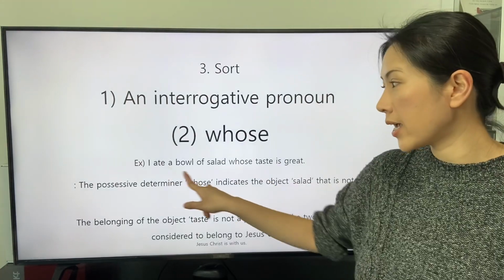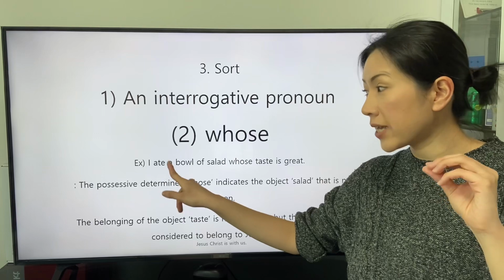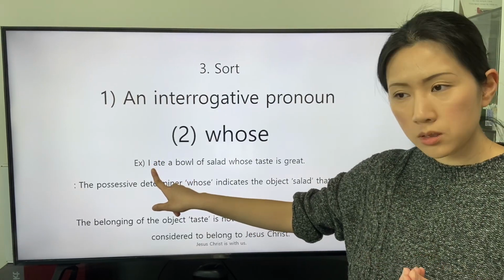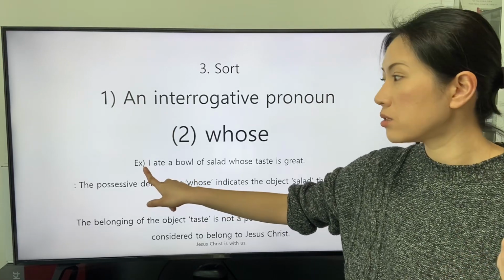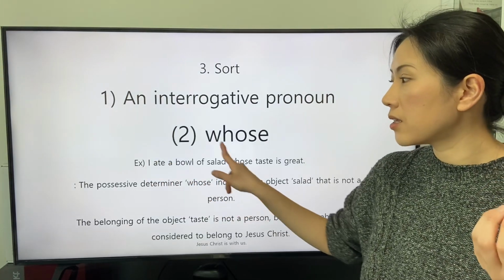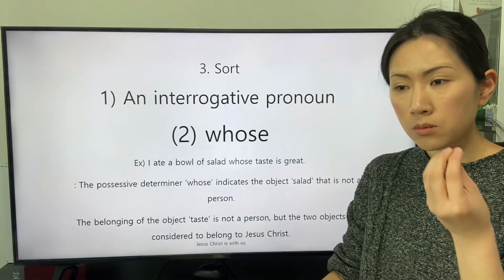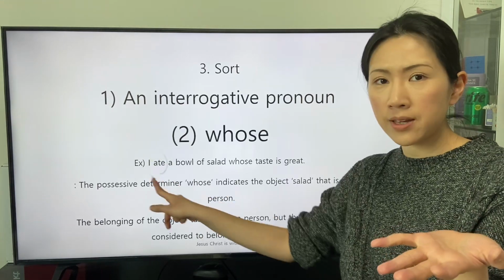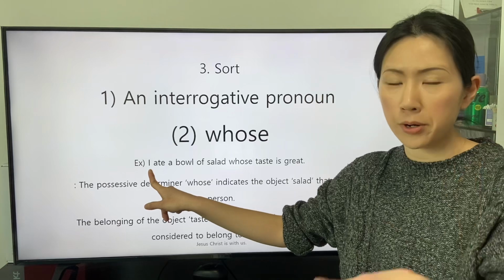The object indicated by a phrase of a noun, a bowl of salad, is the object of the transitive verb ate, actualized by the speaker as the subject. So the object that is not a person belongs to the action indicated by the transitive verb ate from the speaker as the subject who is a person.